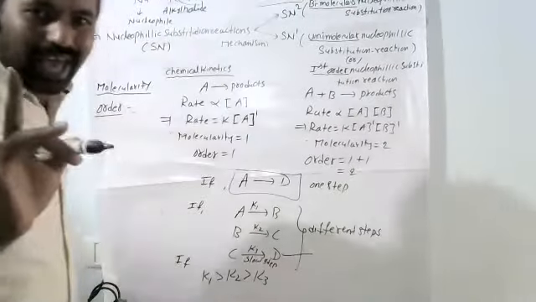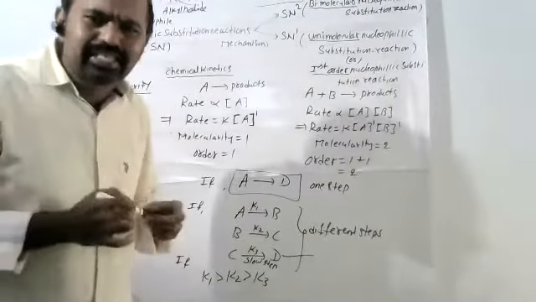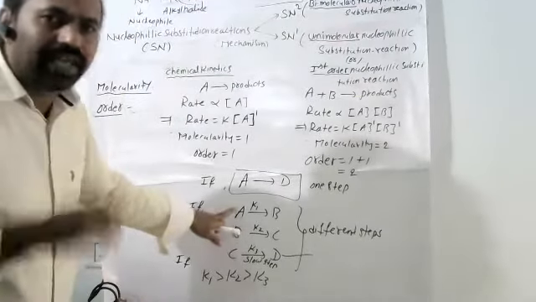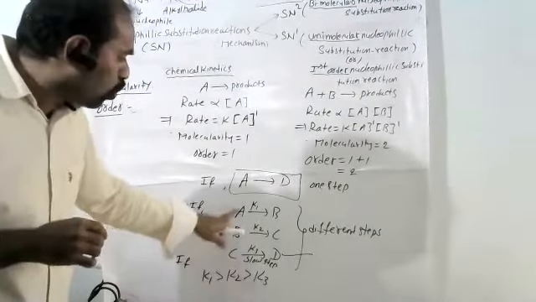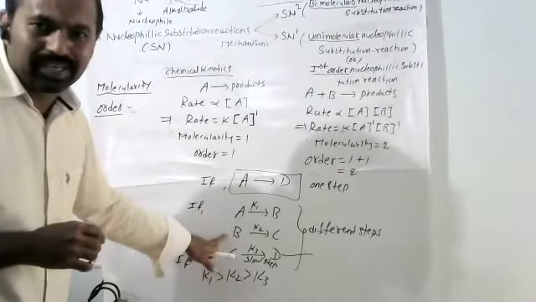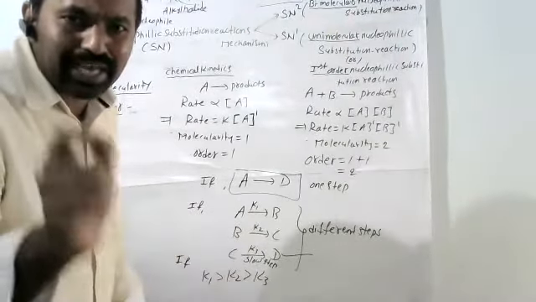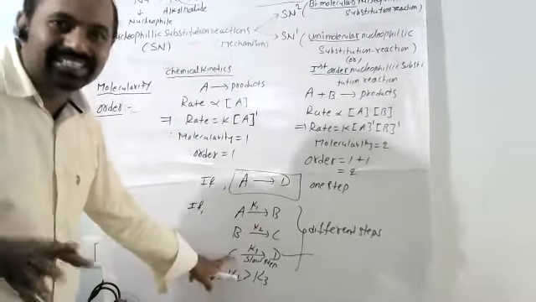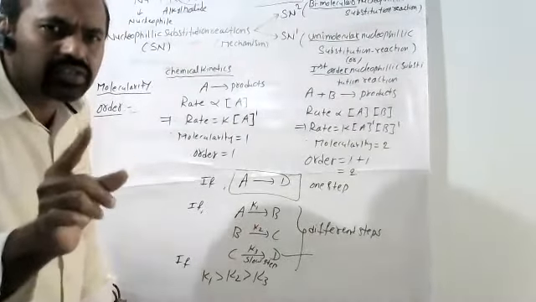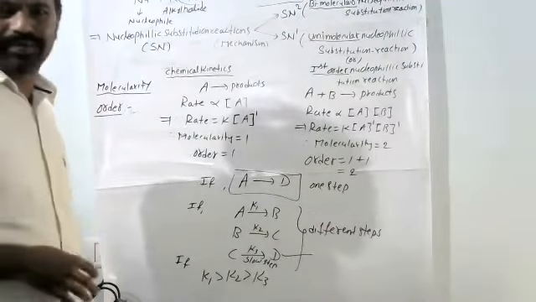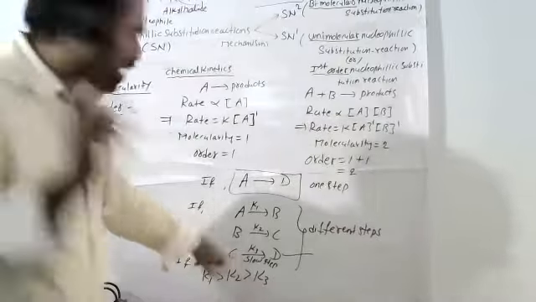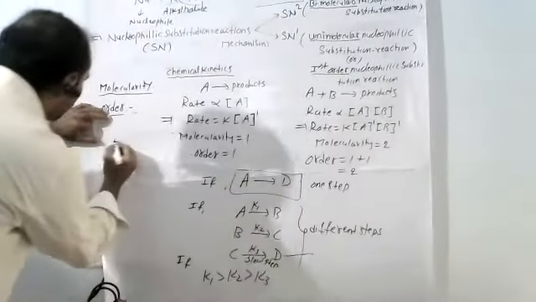According to chemical kinetics, most important: if any reaction takes place in more than one step, out of that, which is the slowest step? The slow step is the most important.